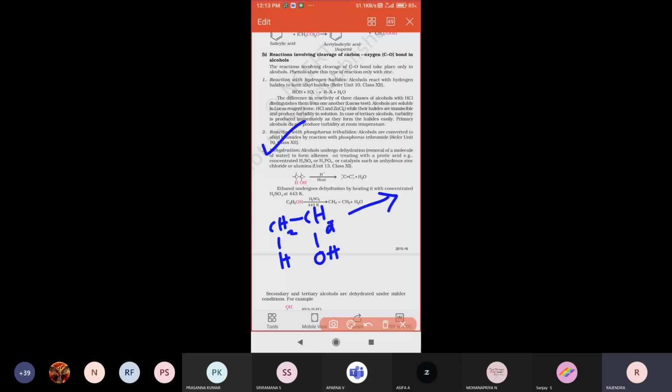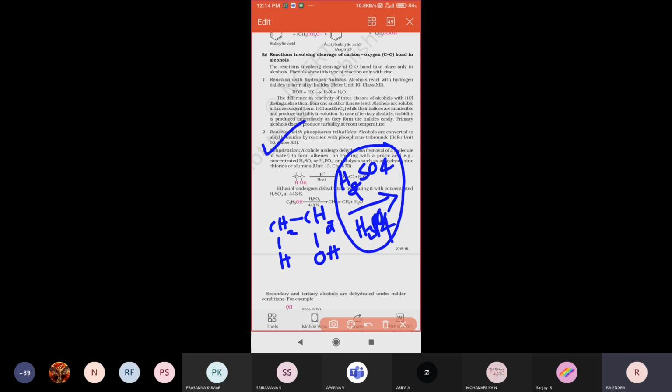Dehydrating agents are either concentrated H2SO4 or concentrated H3PO4, phosphoric acid. Both these acids act as dehydrating agents. When alcohol reacts with these acids, immediately a water molecule is lost. That's why we call them dehydrating agents.